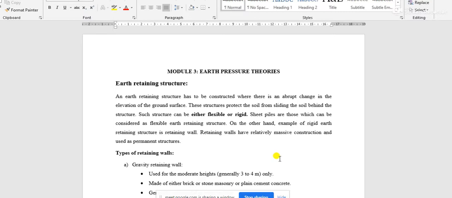Sheet pile walls are installed to protect the backfill soils only while the construction work is going on. After the completion of the construction work, those sheet pile walls are removed from the site. But retaining walls are rigid retaining structures and are massive in structure.